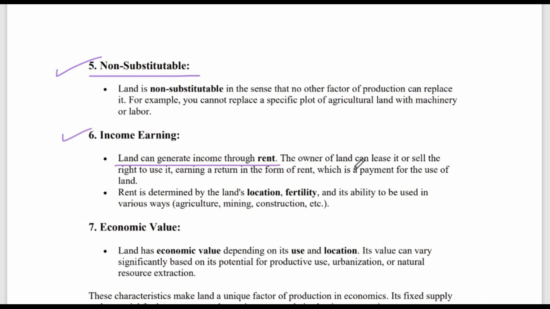The owner of land can lease it or sell the right to use it, earning a return in the form of rent, which is a payment for the use of land. Rent is determined by the land's location, fertility, and its ability to be used in various ways, that is, for agriculture or mining or construction.